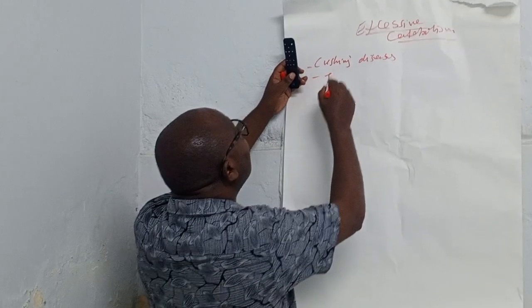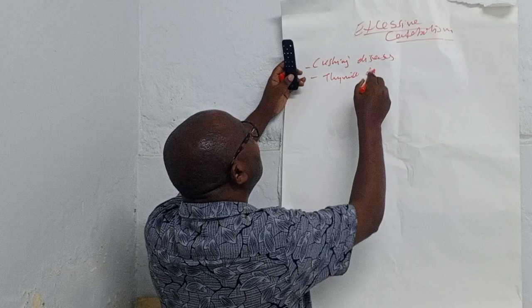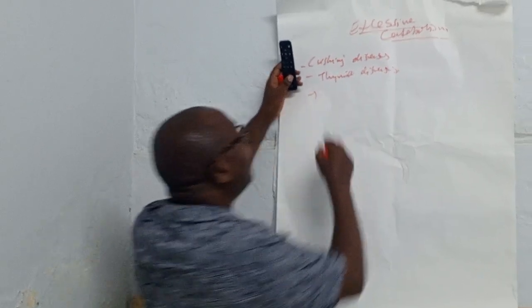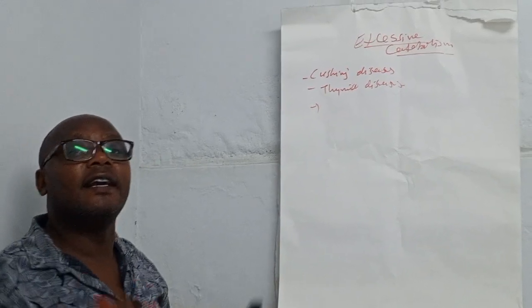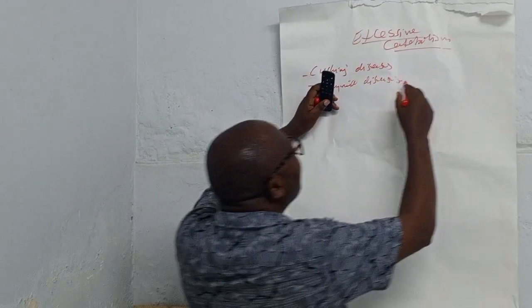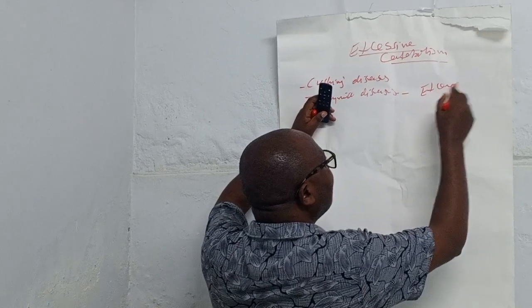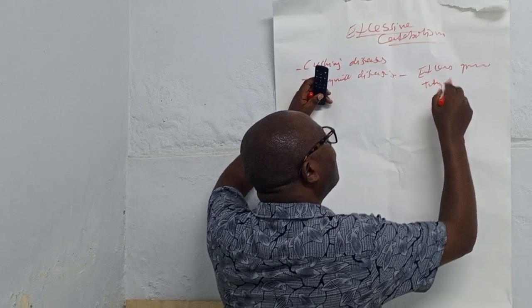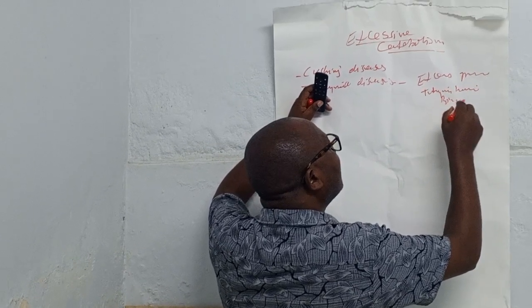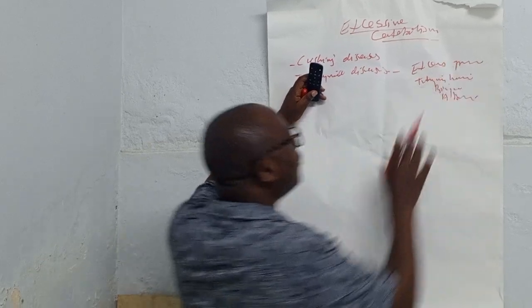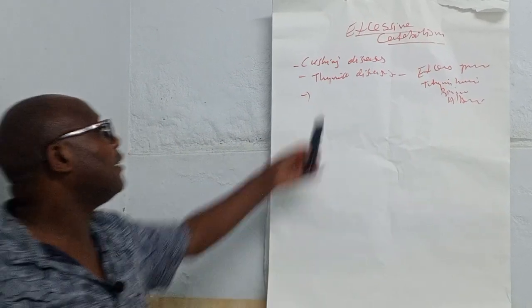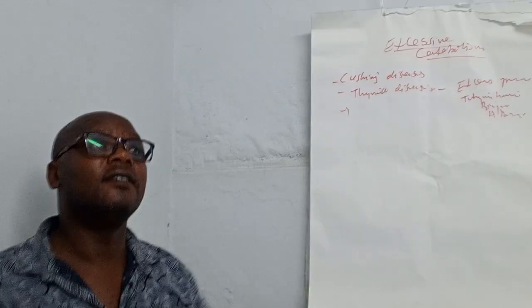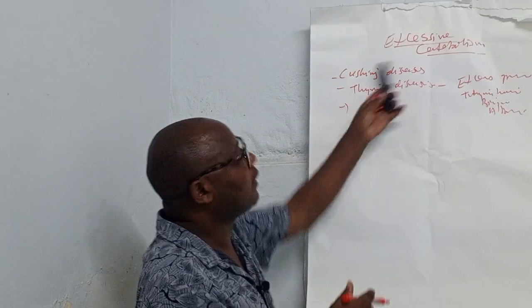Cushing's disease is an example of it. Another one is thyroid diseases. Thyroid diseases can also cause this type of problem. In thyroid diseases, there is excess production of thyroid hormone binding albumin. The albumin which binds the thyroid hormones is produced in excess. That means the circulating albumin in the body is reduced. So those are the causes under excessive catabolism.